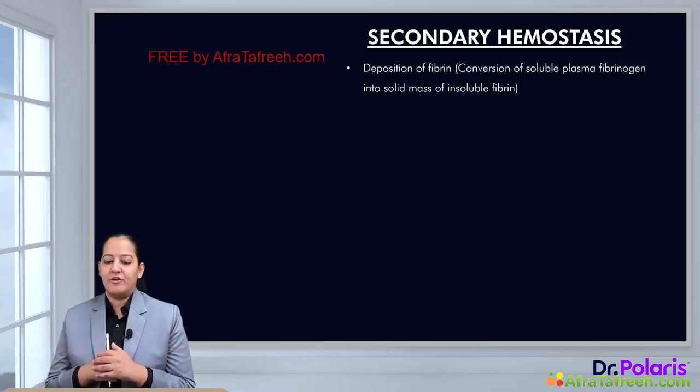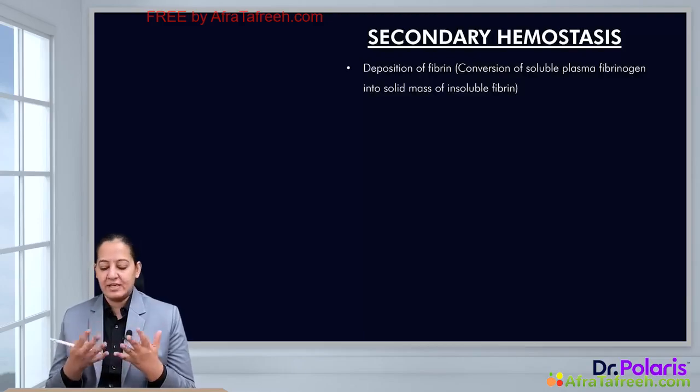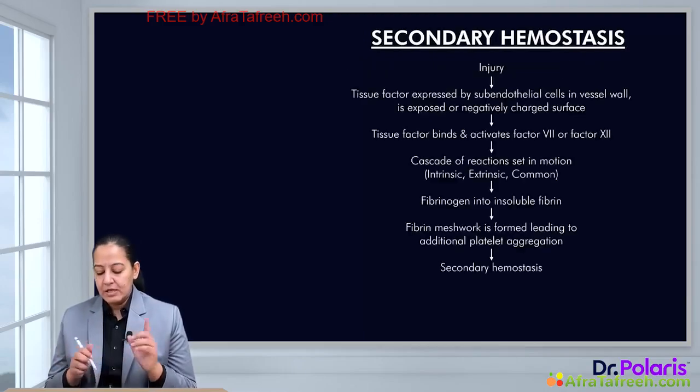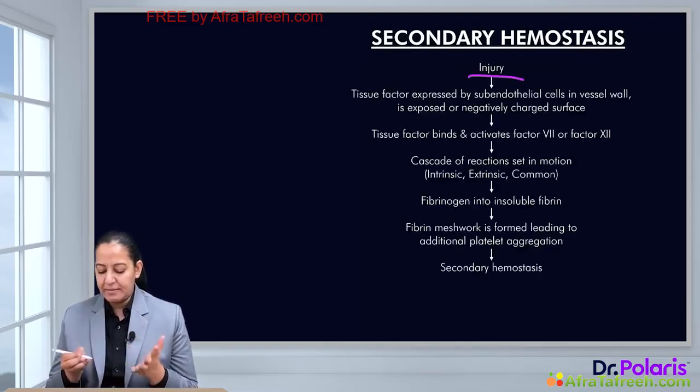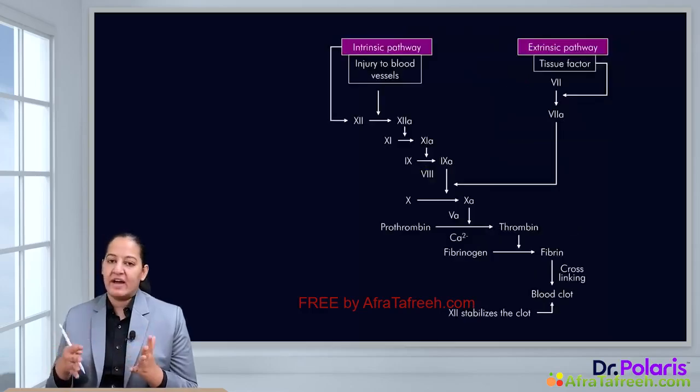Now coming to the secondary plug, the secondary hemostasis. The primary one is very unstable. You have to stabilize the primary one with the help of clotting factors, which is known as secondary hemostasis. So what actually happens at the time of the injury, a cascade of motion sets in which causes the activation of all clotting factors one by one.